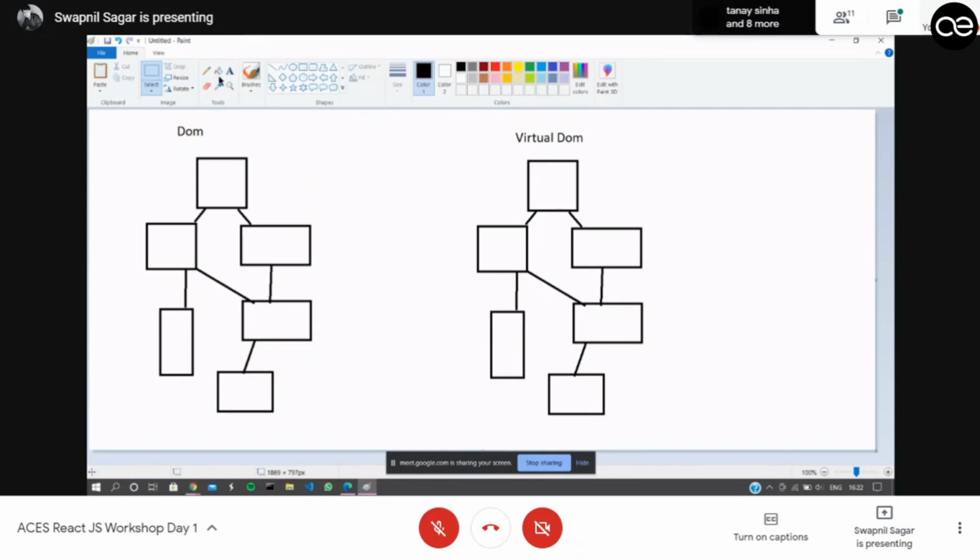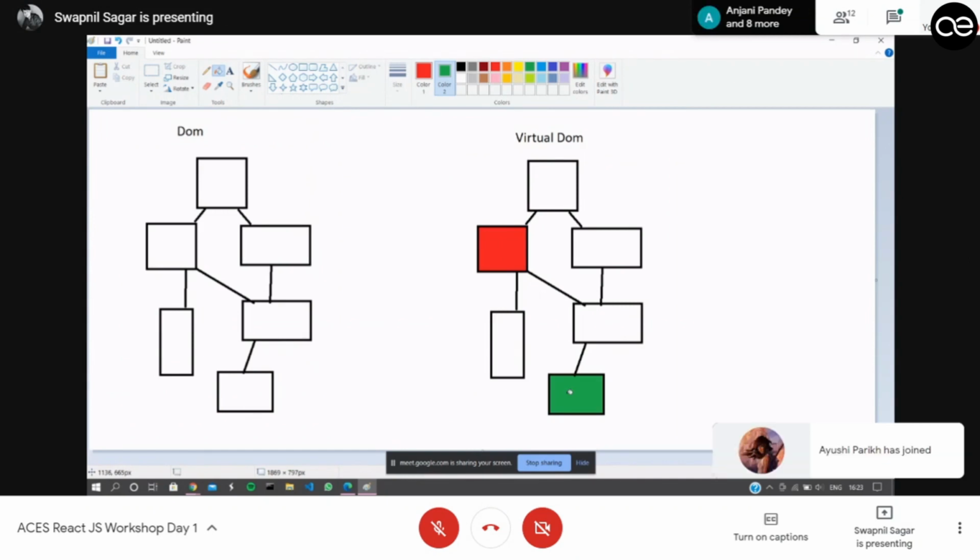So suppose this is an element of a website and the user is interacting with it. So this element has changed. And then again the user goes to another element and interacts with it, and it has changed too. So now React has seen that the user is interacting with the website, but he is not interfering with all the elements. He is just interacting with these two elements.